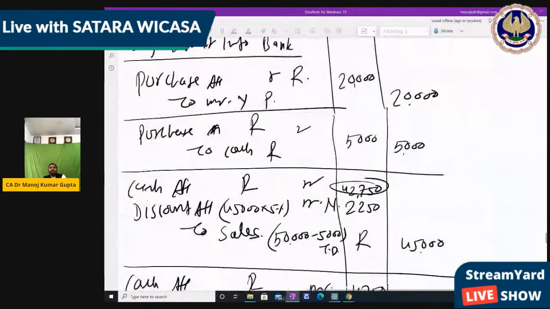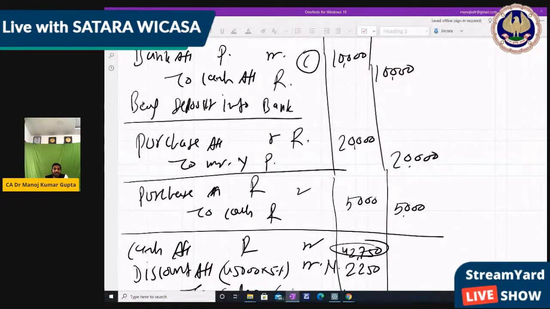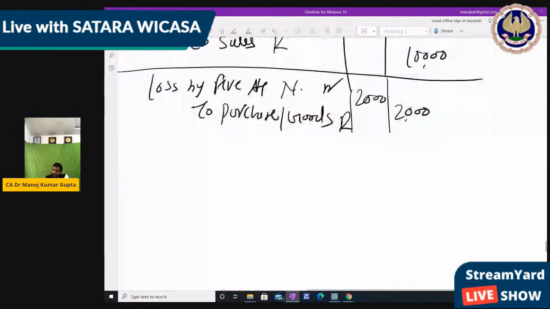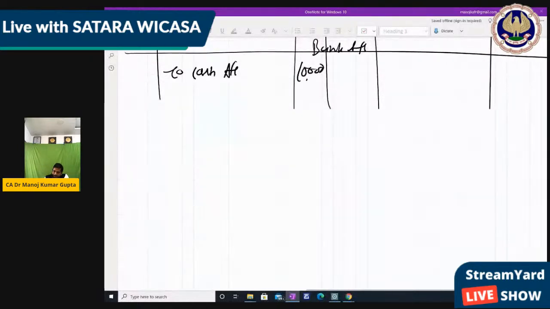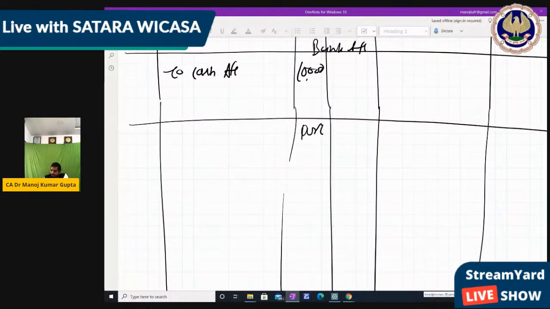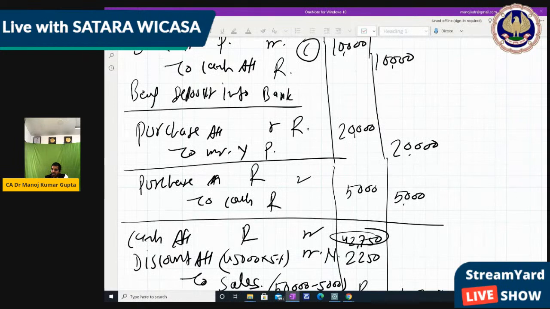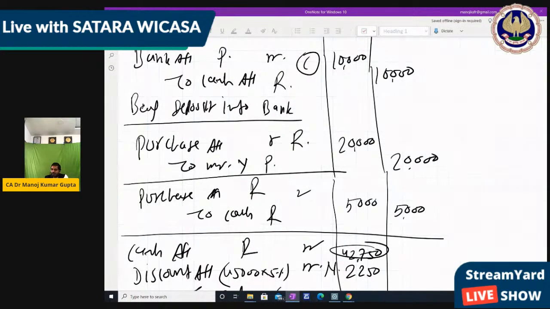Right? Then further, purchase to Mr. Y. So purchase account we have to make. It is the debit side, so we write debit side. So make the purchase account as well. Purchase account, on the debit side, to Mr. Buy account, 20,000, not 45,000, 20,000, right?